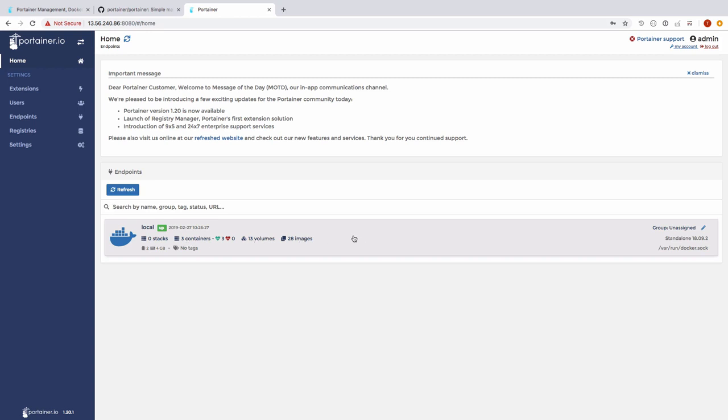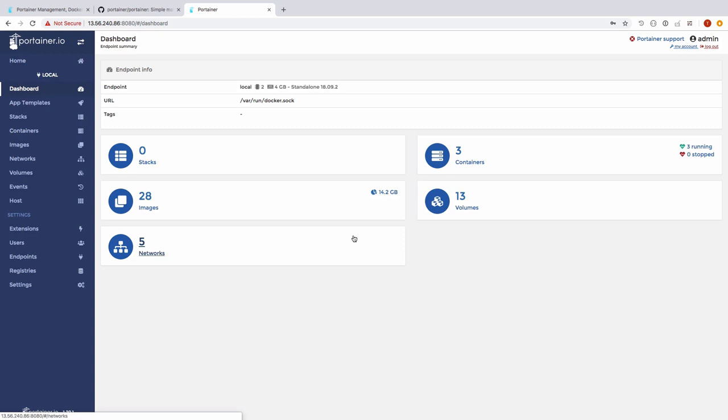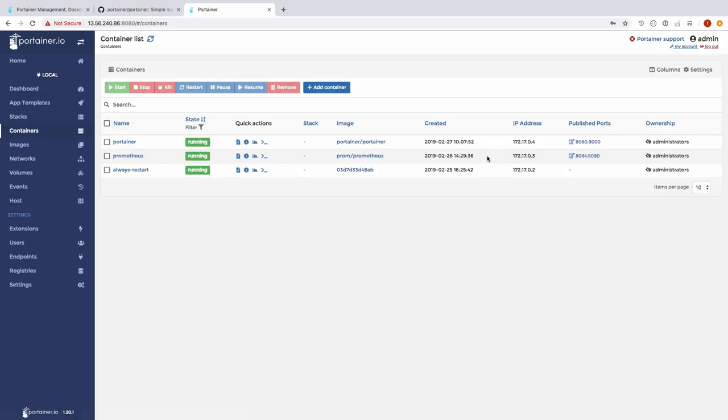All you have to do is click on it, and you're now on the dashboard for that Docker host. And again, I get a quick rundown of everything here. I have my images, networks, containers, as well as volumes. So let's create a container. Just come over here, click on containers, and we're going to add a new container.